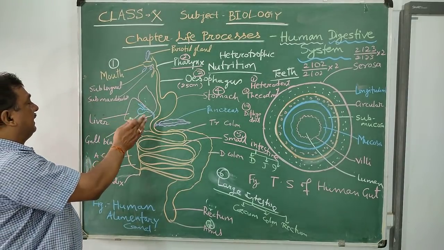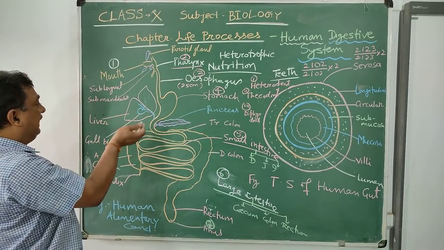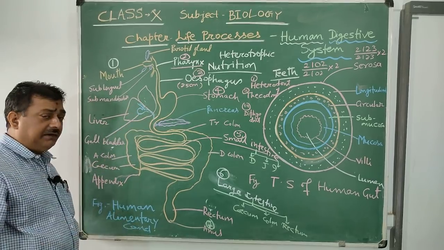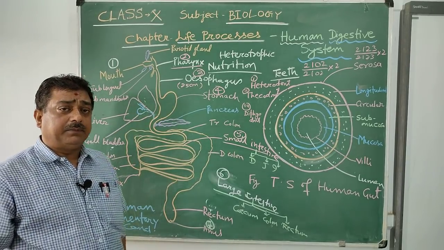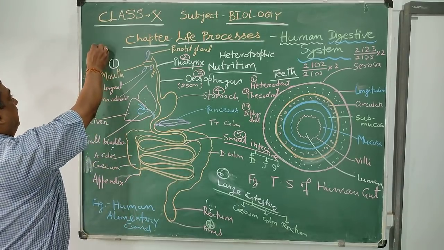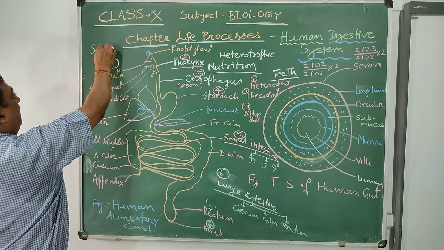Next part is the glands associated with this alimentary canal. The name of the glands, first of all, salivary gland. Salivary gland is very important.